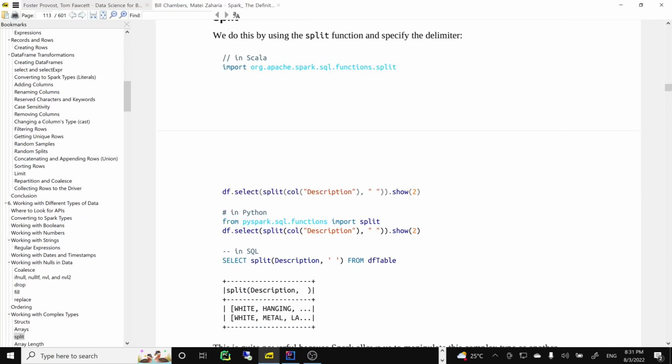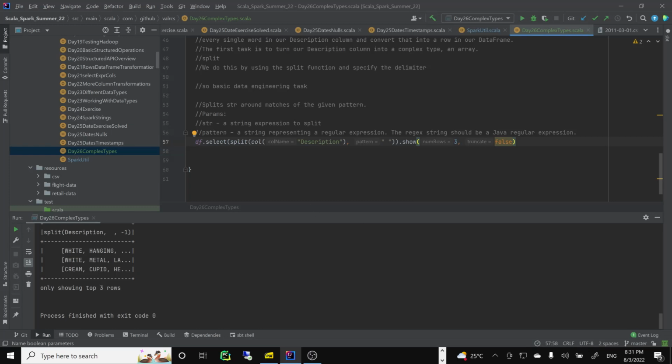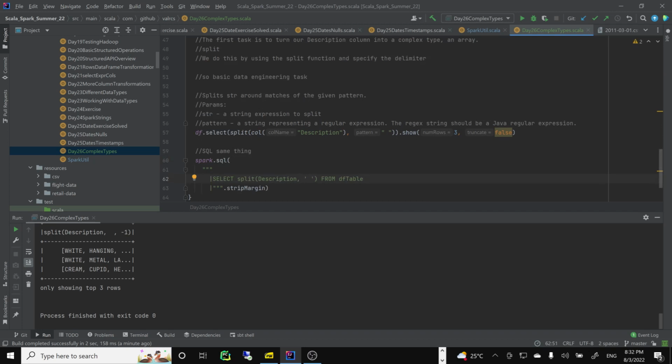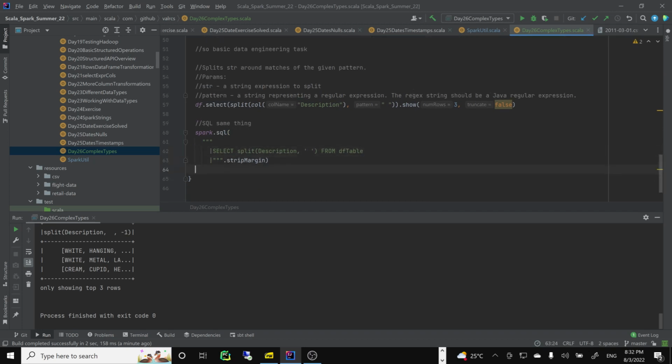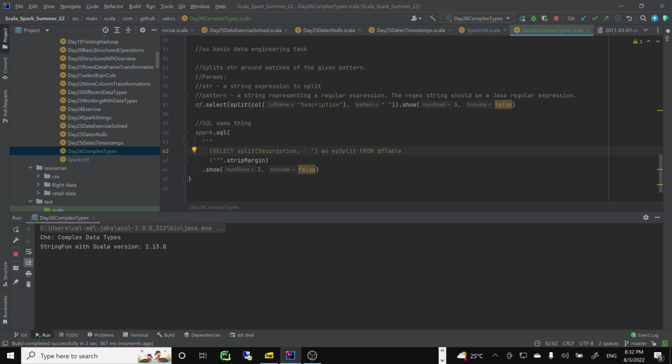If you want, sure, let's do it in SQL as well. Same thing. So Spark SQL, if you like. And it will be, of course, show 3 false. Okay. I'll call it my split. Yeah, okay, I'll rename it. I don't like this name. So I want -1 refers maybe to how many.